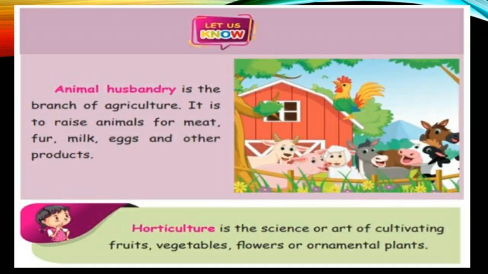Animal husbandry. It is a branch of agriculture to raise animals for meat, fur, milk, eggs and other products. We can use animals in various ways. From the cow we get milk. From the hen we get eggs and other products. From the goat we get meat. These are animal husbandry. Horticulture. Horticulture is the science and art of cultivating fruits, vegetables, flowers and ornamental plants.